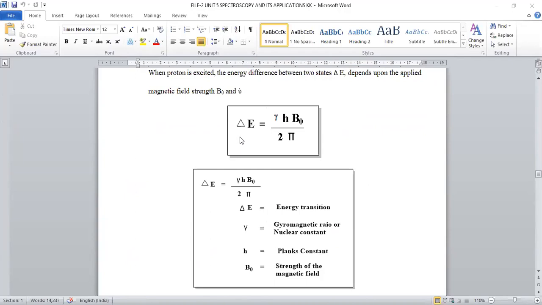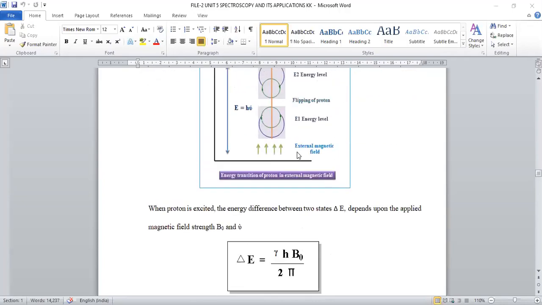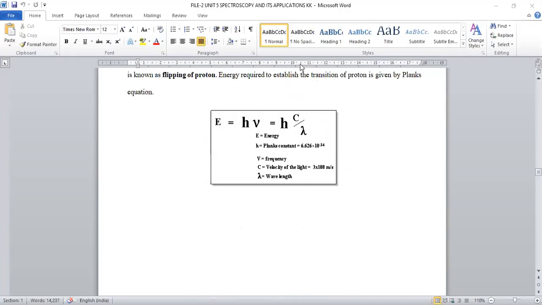This is given by the formula delta E equal to gamma h B naught by 2 pi. Gamma is the gyromagnetic ratio. It is nothing but the proportionality constant, a nuclear constant. h is Planck's constant, 6.023 into 10 to the power minus 34 is the Planck's constant value, right?